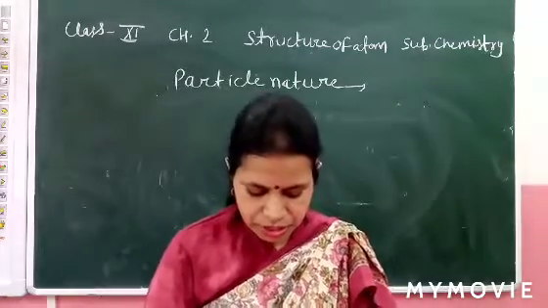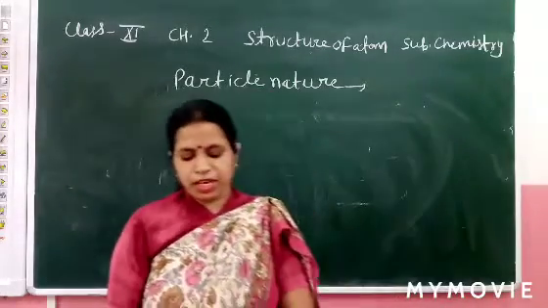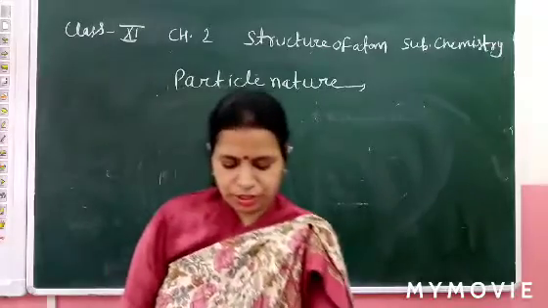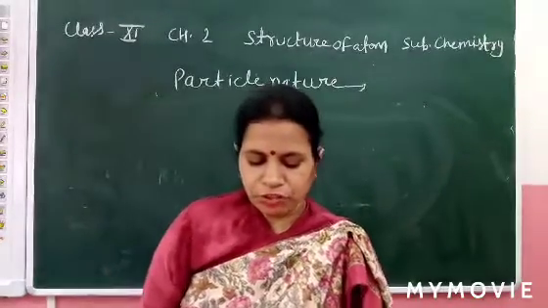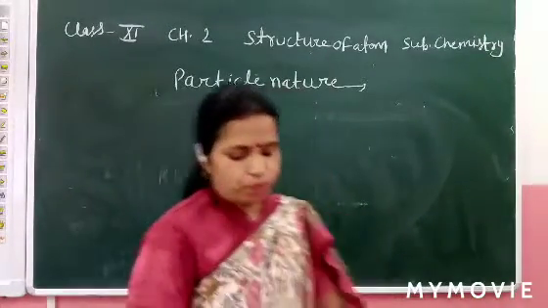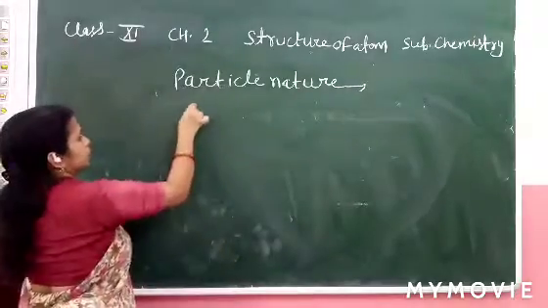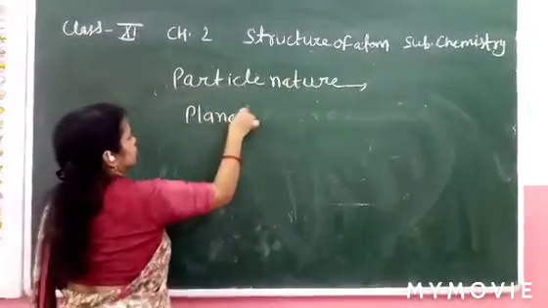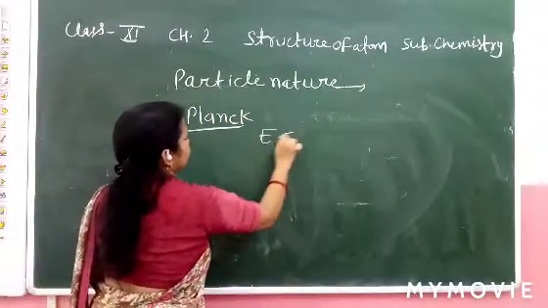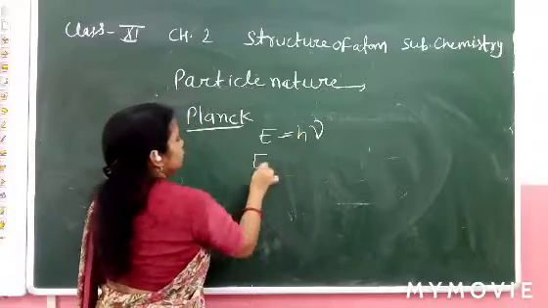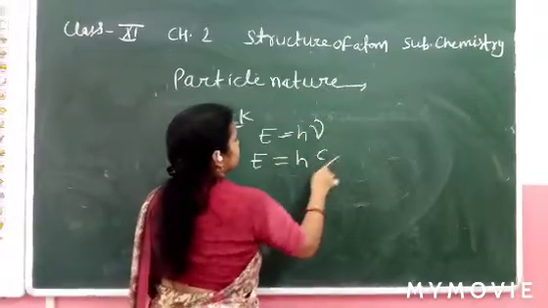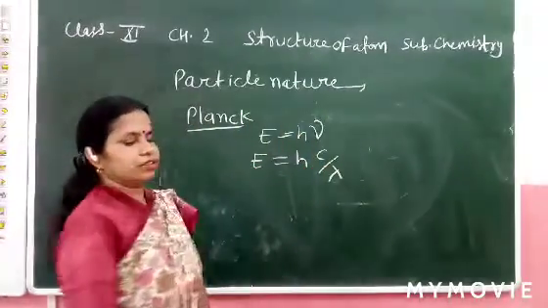Now, further it is explained by Planck's quantum theory. What is Planck's theory? According to Planck, E equal to h mu, E equal to h c upon lambda.